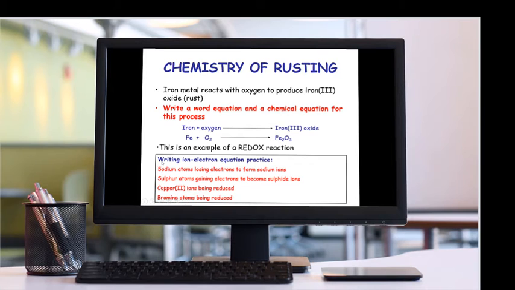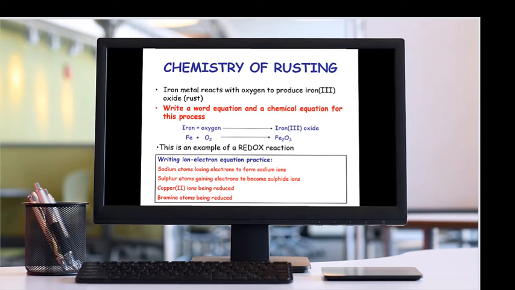Now I require you to write some ion electron equations for the following. In the first equation, you have to write the reaction of sodium atoms when they lose an electron to form a sodium ion. In the second one, a sulfur atom gains electrons to become a sulfide ion. And third, copper 2 ion being reduced.